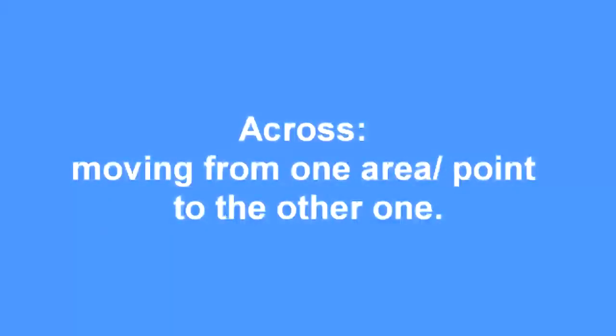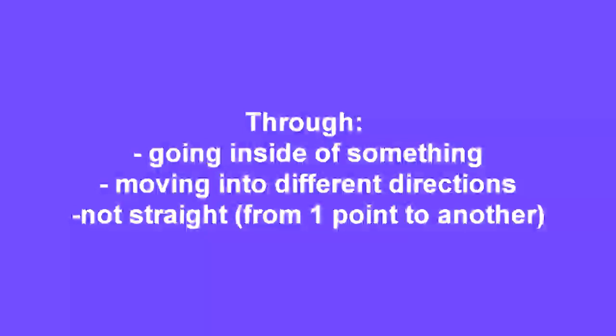That's it, like moving from one point to the other. But with the use of through, you are not going from one area to the other smoothly. It is like you are maybe facing some obstacles, maybe going right, left, straight, and after that going in different positions to reach the point, something like that.